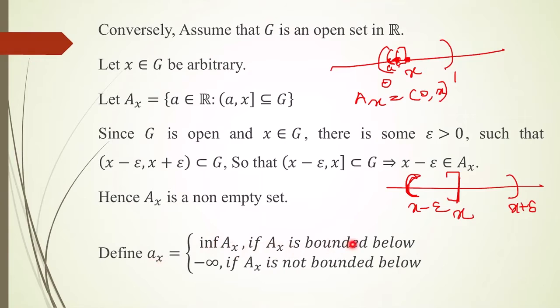And suppose that capital Ax is not bounded below, in that case I will take small ax as minus infinity. So small ax is equal to the infimum of capital Ax if capital Ax is bounded below, and minus infinity if capital Ax is not bounded below.